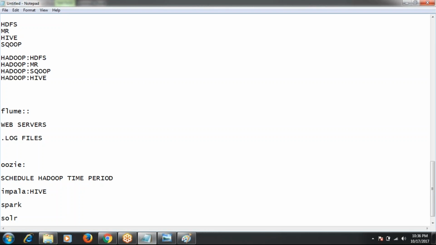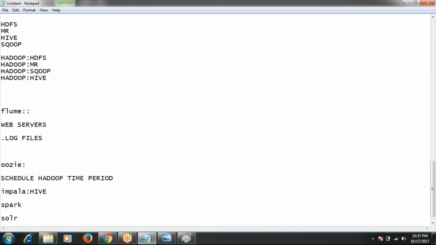Whenever we executed the same query in Impala, it executed within 2 to 3 minutes. Just see the difference: 2 minutes and 15 minutes. So Impala executes the queries very, very fast compared to Hive.